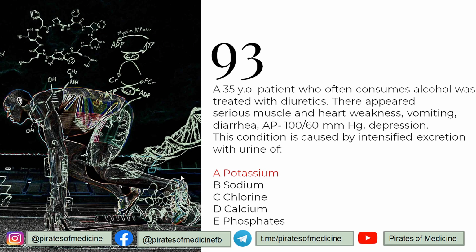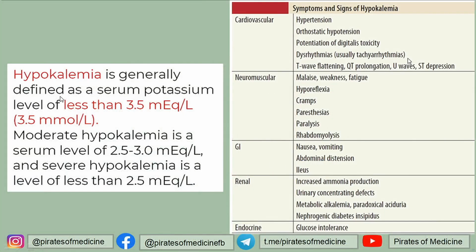So this leads to a condition called hypokalemia, in which the serum potassium level is less than the normal 3.5 milliequivalent per liter, and there are many symptoms of hypokalemia. Most importantly, cardiovascular symptoms: it leads to hypertension, orthostatic hypotension, and arrhythmias in the heart, including T wave flattening, QT prolongation, ST depression, abnormal U waves.